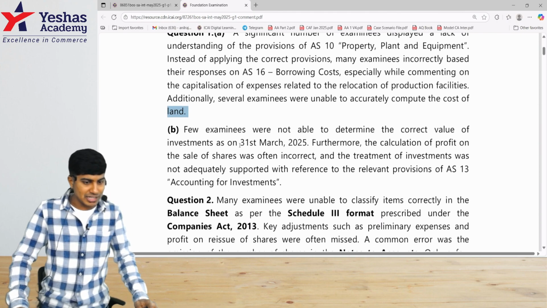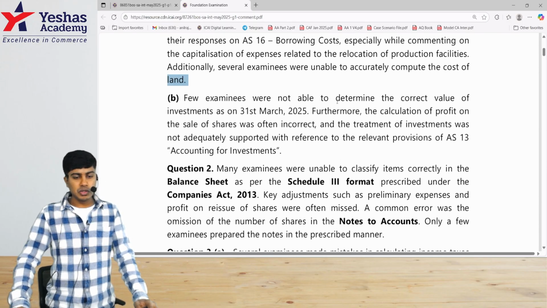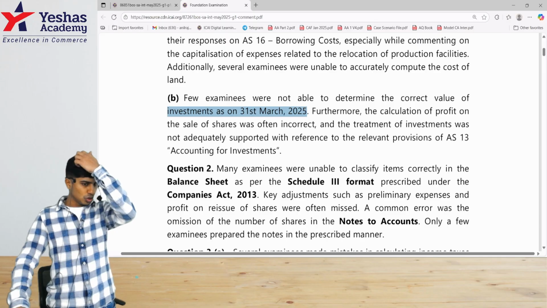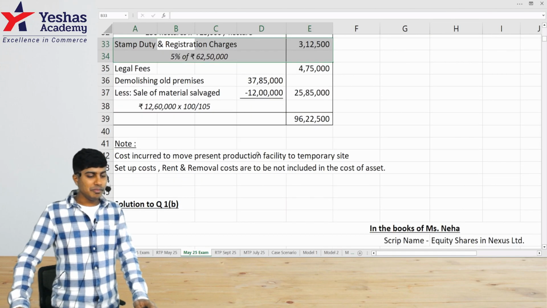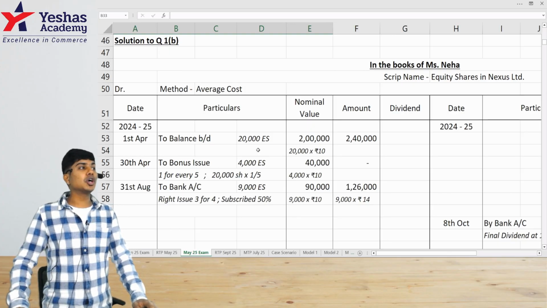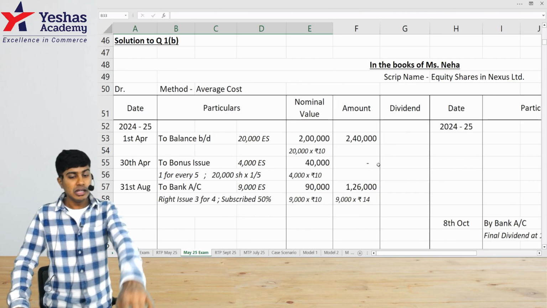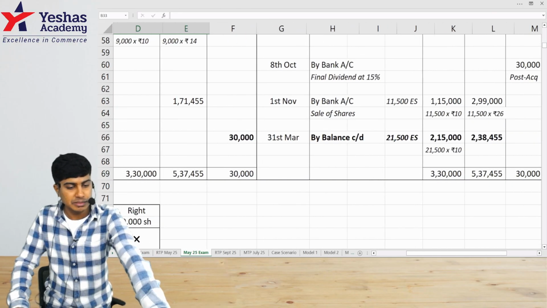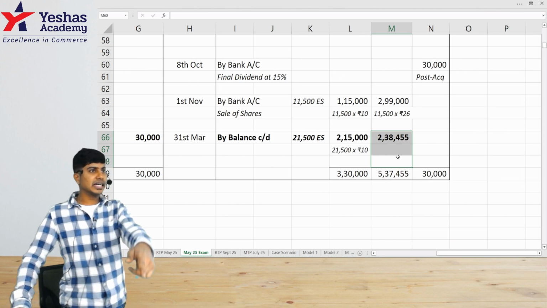Let's see 1B, what exactly is the comment by the evaluator. Few examinees were not able to determine the correct value of investment as on 31st March 2025. Furthermore, the calculation of profit on sale of the share was often incorrect. 1B was a question on investment accounting. When we did this, they failed to compute the cost correctly. That's what they told: determine the correct value of investment on 31st March, as in the closing balance. On the closing balance, we find 238,455. This is the correct answer.